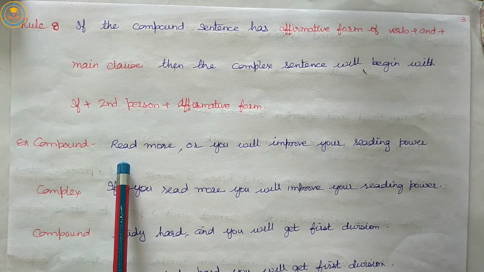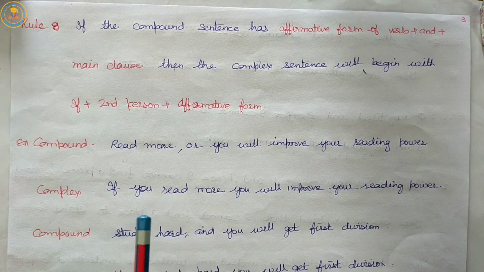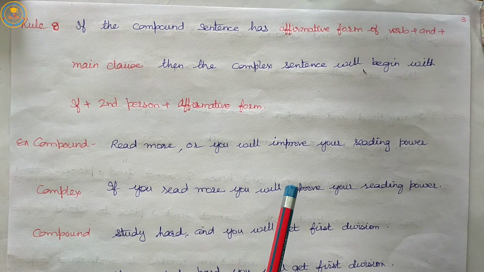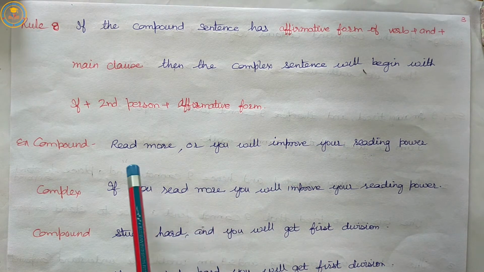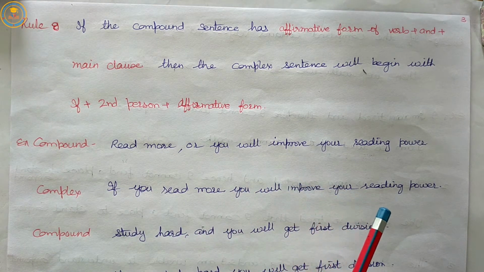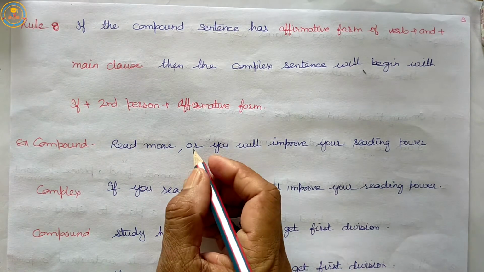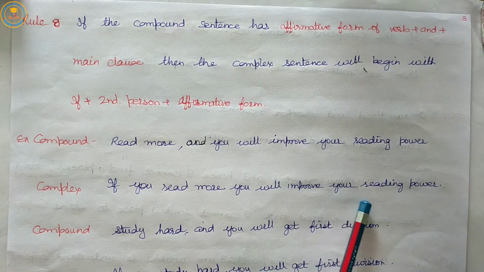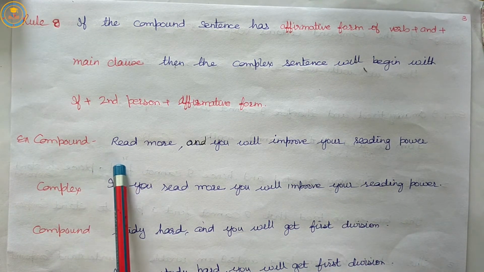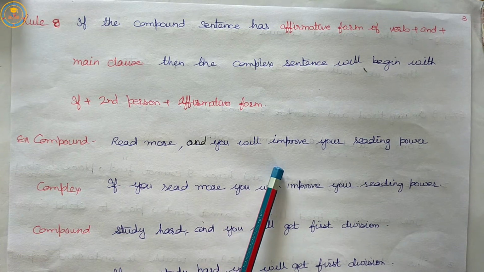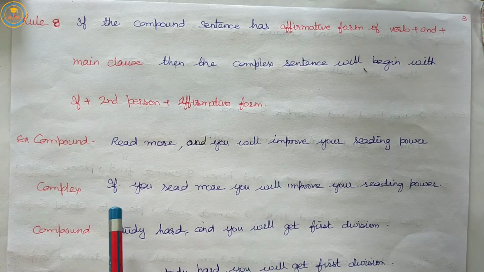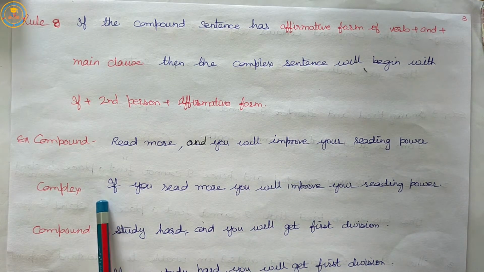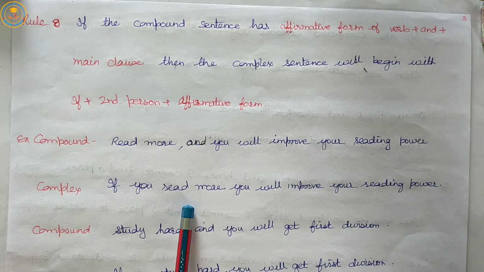Compound sentence, affirmative form of verb plus and plus main clause. Here we will add: read more and you will improve your reading power. If you read more, you will improve your reading power. So, if the compound sentence has affirmative form of verb plus and plus main clause, then the complex sentence will begin with if with second person plus affirmative form.